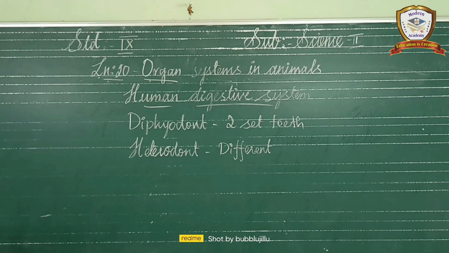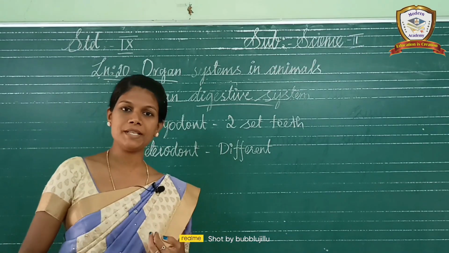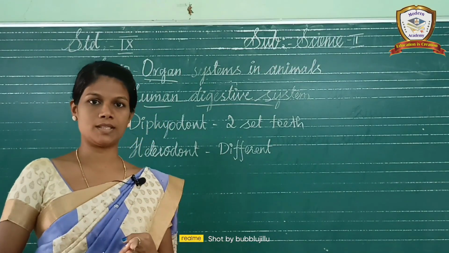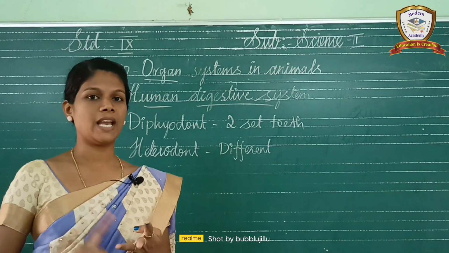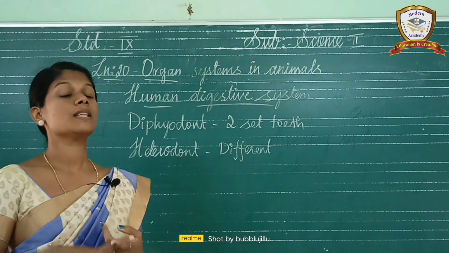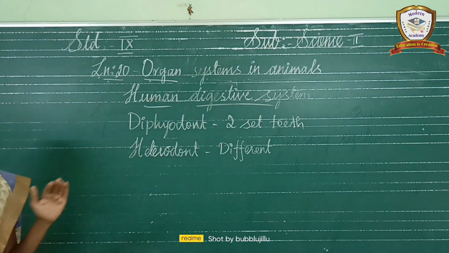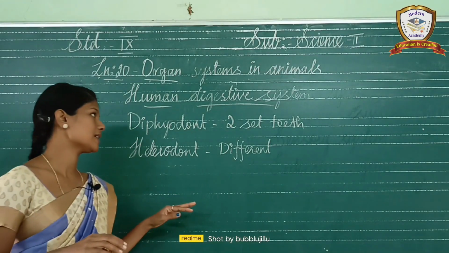Next, how many types of teeth do we have? We have 4 types of teeth, which we know very well: incisors, canines, premolars and molars. So these are the 4 types of teeth. Up to this we completed in the previous class.